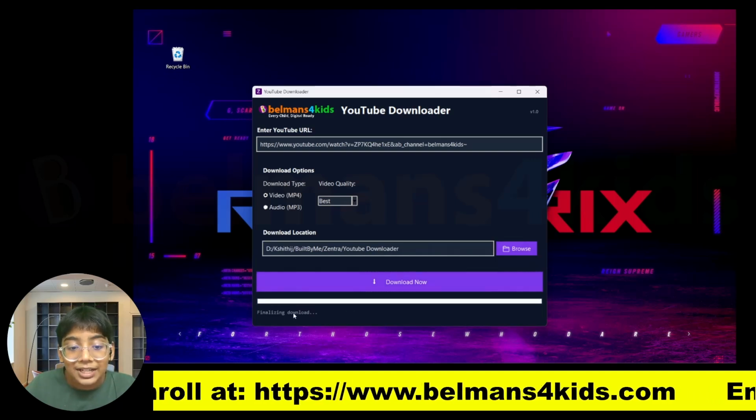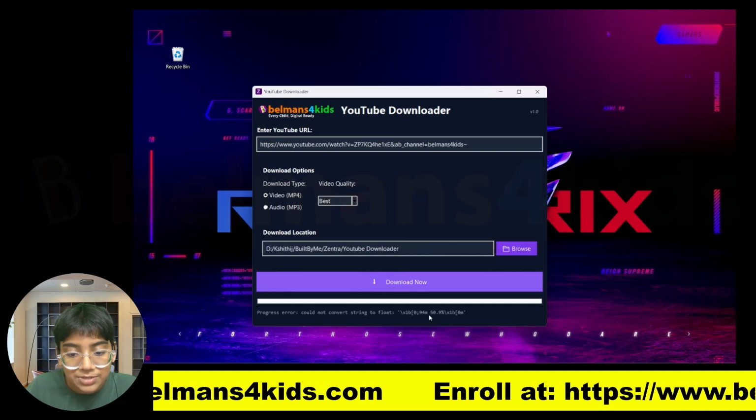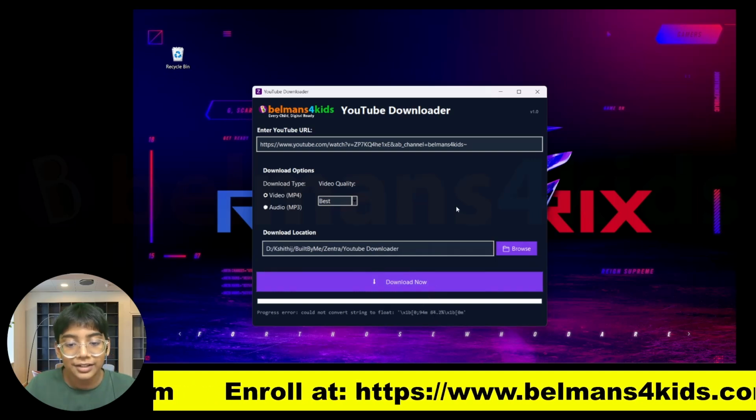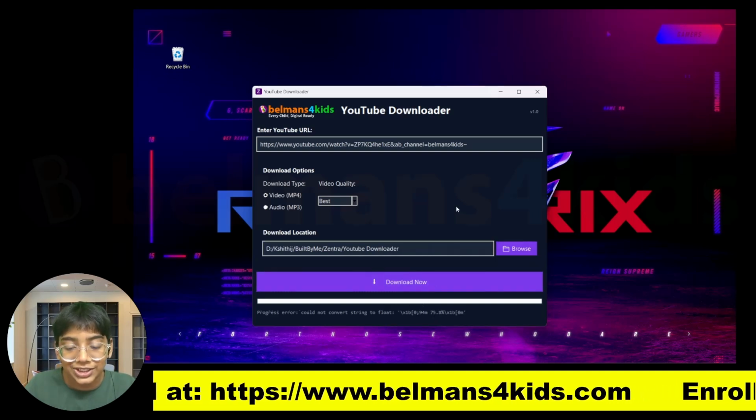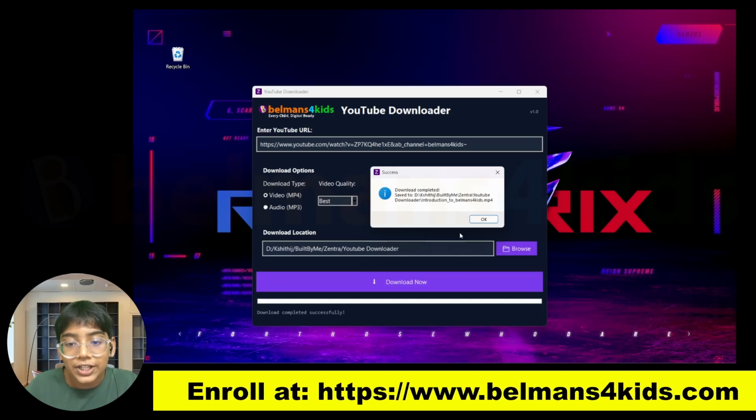Now this error might come up, but it's perfectly normal, nothing will happen. You just have to focus on this progress over here and this line. So let's just wait for it to finish, and you can see it says download now, and it even says where it is saved to.